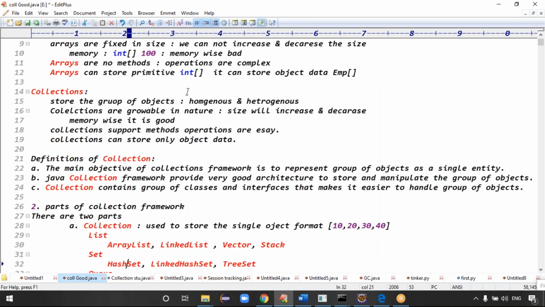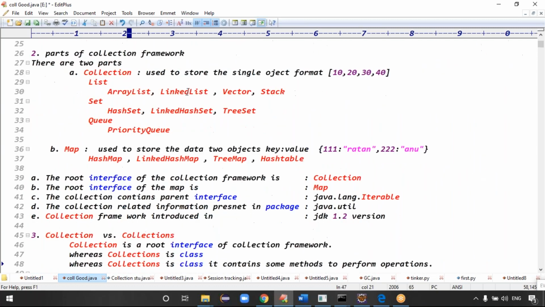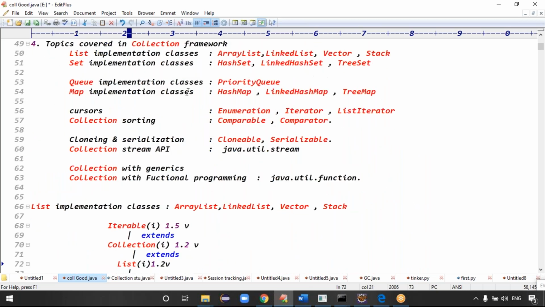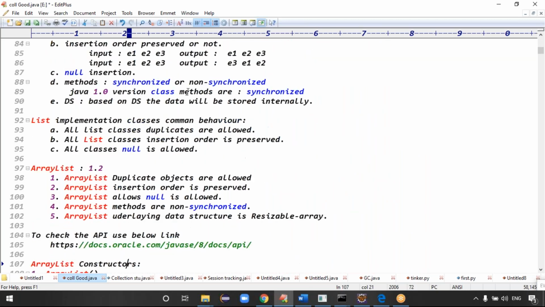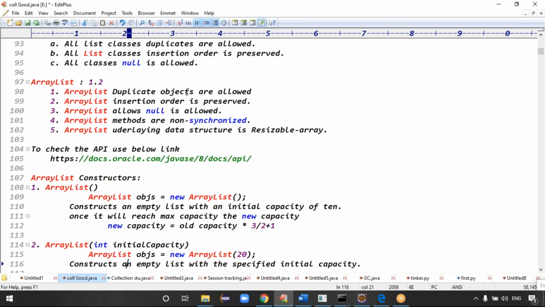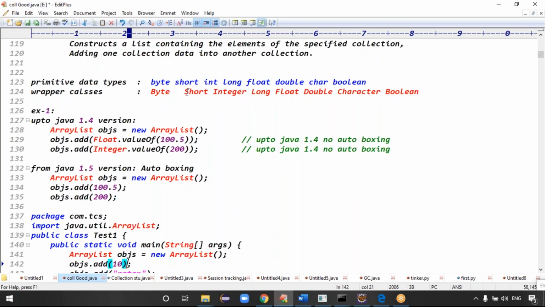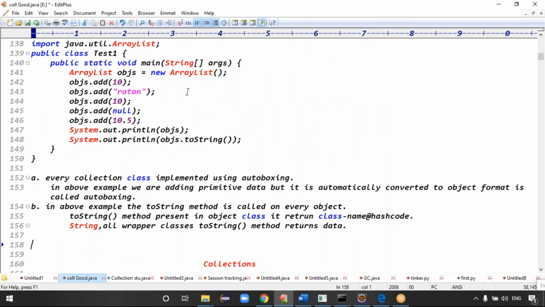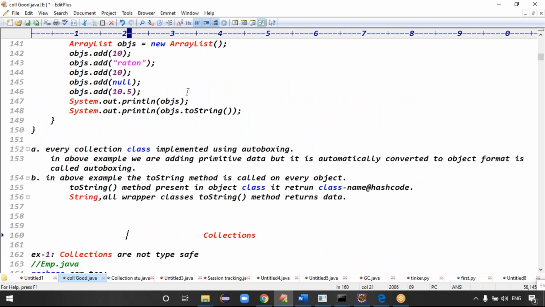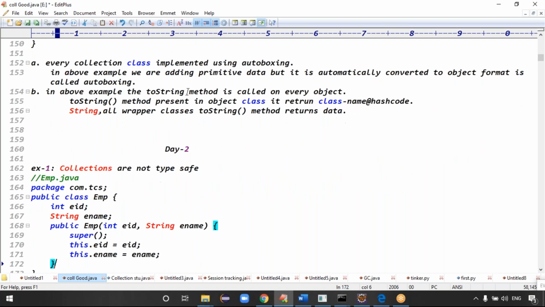What is the collection? What are the topics we covered in collections? And what is an array list? I showed some API documentation about this array list, right? Yesterday in class I was just adding normal values like 10, 20, 30, 40. Today, in class day two, can I add some employee object and student object, right?